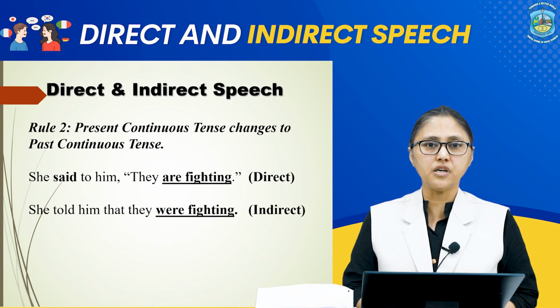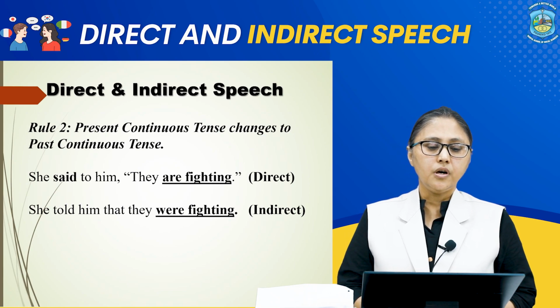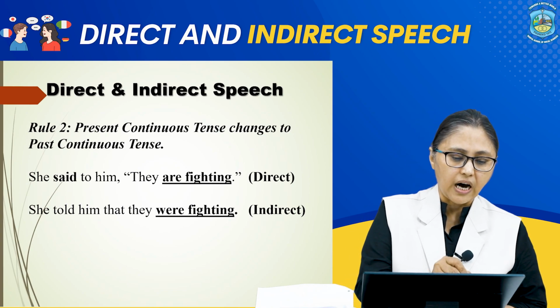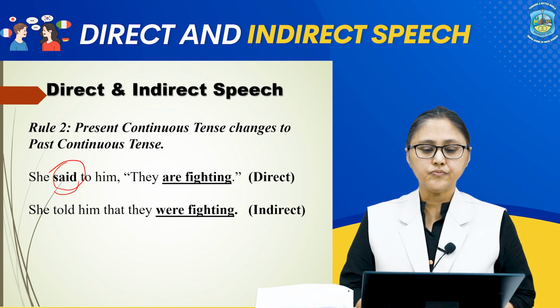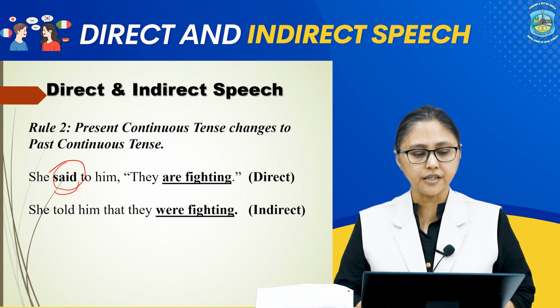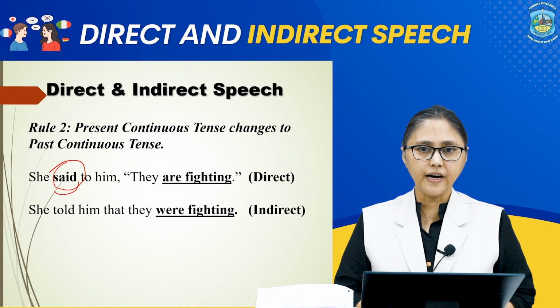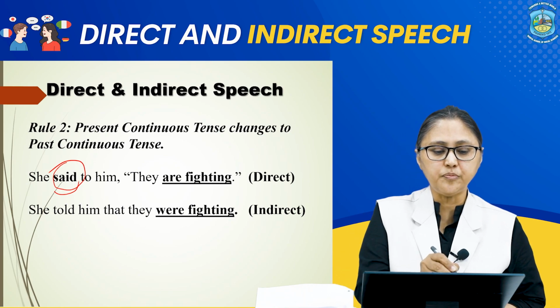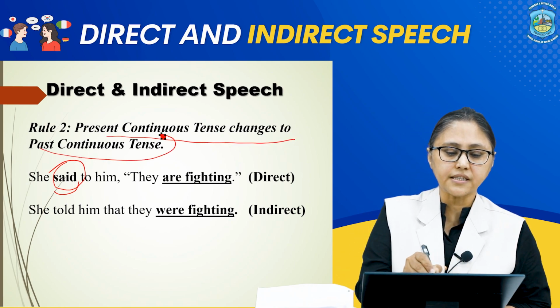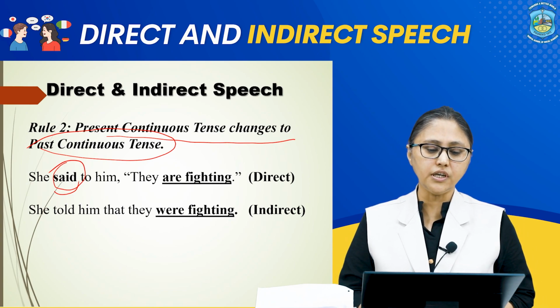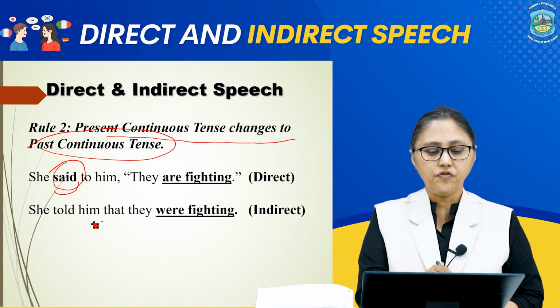Let us move to rule number 2. When the verb of the introductory clause is in past tense, so we have the sentence, she said to him, "They are fighting." They are fighting is in present continuous tense. So, to change it from direct to indirect speech, we will change the present continuous to past continuous, and now the sentence in indirect form is, she told him that they were fighting.